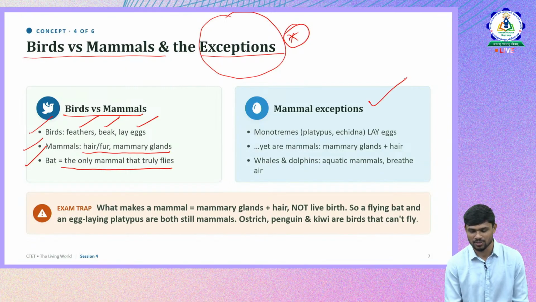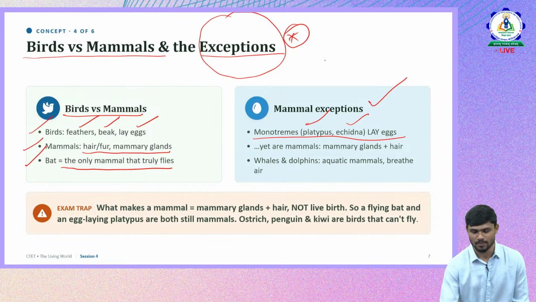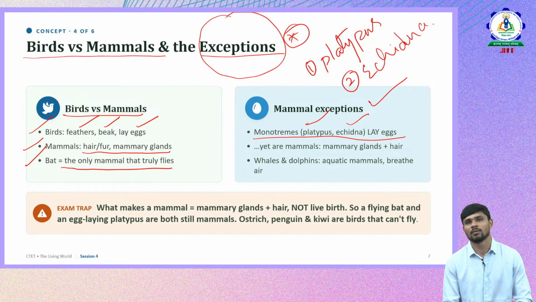So, mammal exceptions. We have examples like platypus and echidna. These are the two egg laying mammals. Please remember platypus, number 2, echidna. These are the two mammals which lay eggs. So don't have a misconception that all mammals directly give birth to their young ones. These are the exceptional mammals which lay eggs.